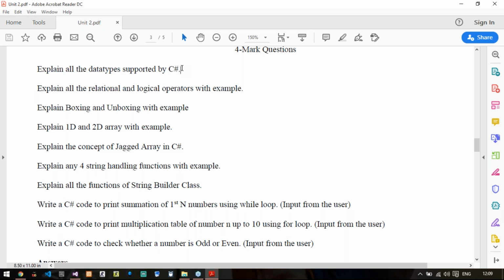Then comes explain all relational and logical operators with examples. Relational are greater than, less than, greater than or equal, less than or equal, equal, and not equal. And logical will be logical AND, OR, and NOT. So you need to give a small example for each in this question.